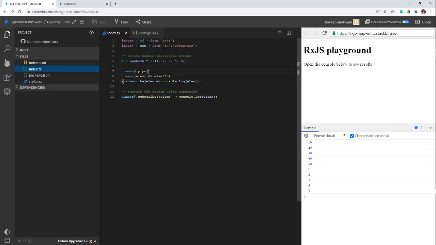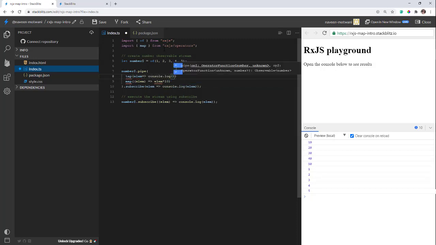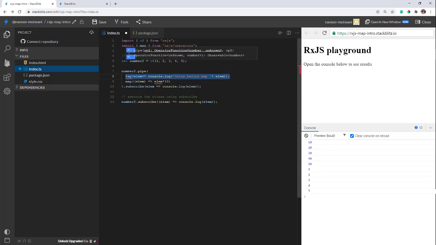So let's try to implement it. I'll say element, and I will say console.log, and I'll write value before map, I think that makes more sense. And the same I'll do after the map.